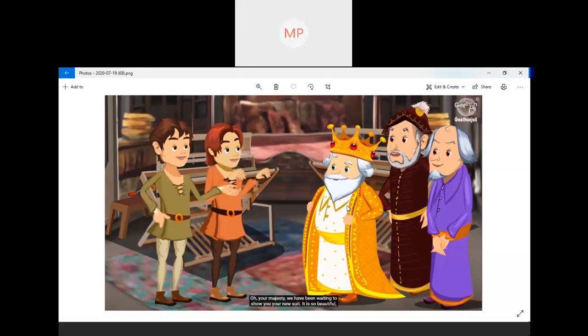Oh, Your Majesty, we have been waiting to show you your new suit. It is so beautiful. And now, even the king is also witnessing. Witnessing means seeing the same thing. So, is that the cloth? No. But will the king agree? No, the king also will not tell the truth. He also will pretend or act as if the cloth is very beautiful and very marvelous. So he will not agree.